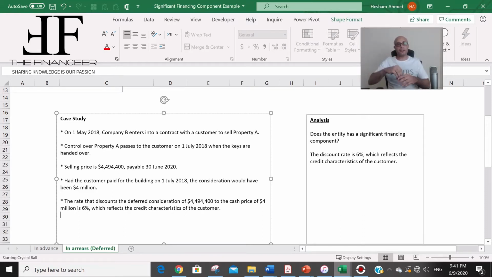This is the rate that makes all of the future cash flow, which is 4,494,000, equal to the cash selling price as of today. So if you discounted all of the future cash flow to the 4 million, the result will be 6%. This will be the discount rate, and this is what we are going to use in order to recognize the financing income, as we are going to see now.